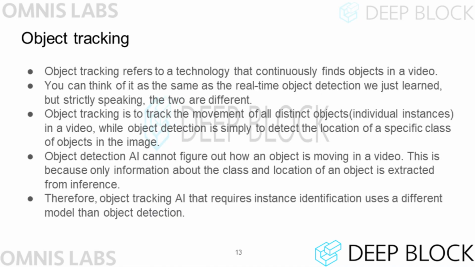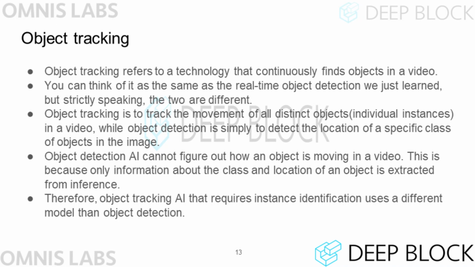Object tracking is a technology that tracks objects in videos. You might think of this technology as the same technology as real-time object detection, but they are different. When we think of video as a bundle of consecutive images, object tracking requires a technology to determine whether the object that appears continuously in the images is the same object.